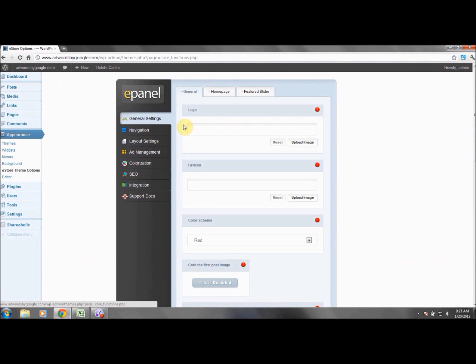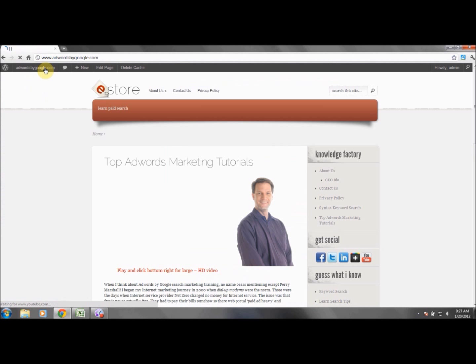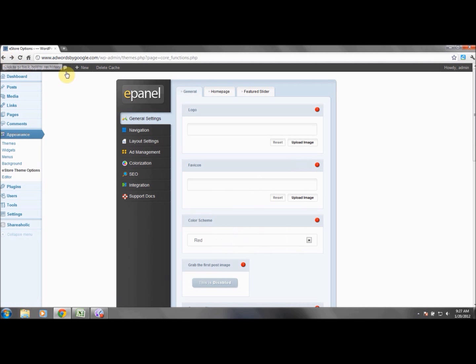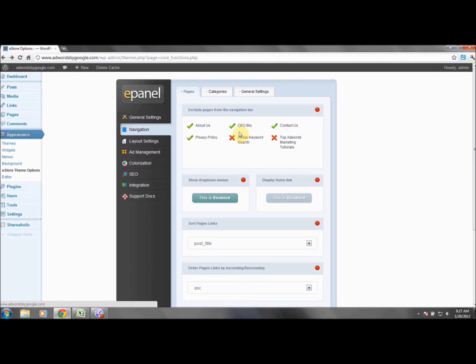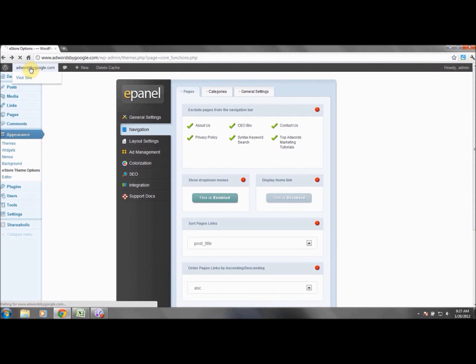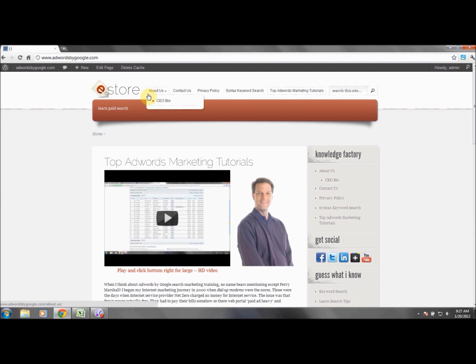If you want your categories to show on your website, remember the home page. Let's go to the home page real quick. Sometimes they'll pop up, sometimes they won't, but if that's what you want to do, you want to go to navigation, and what you see here are the pages that show. So we're going to highlight those. Let's save those, and then we'll go back to the home page. Now you'll notice that those other pages appear up here.